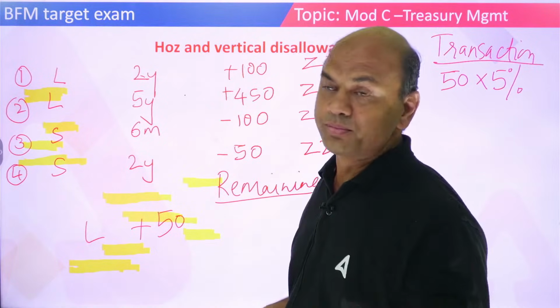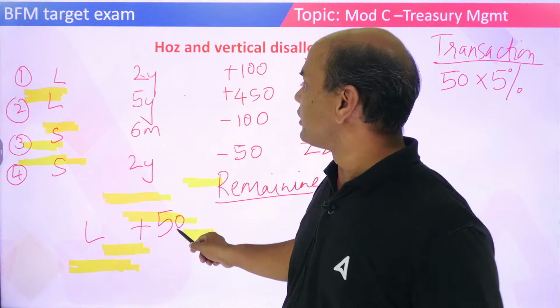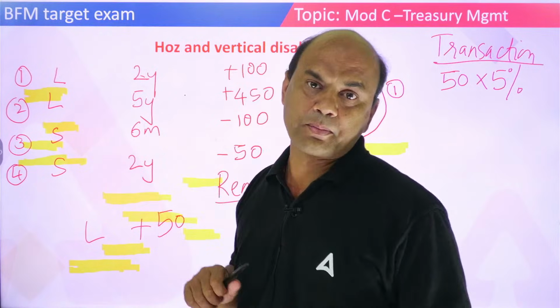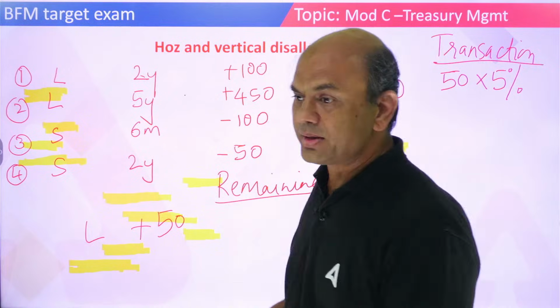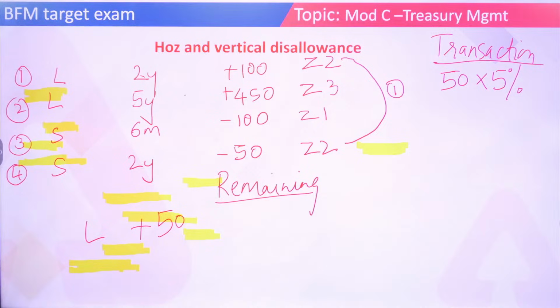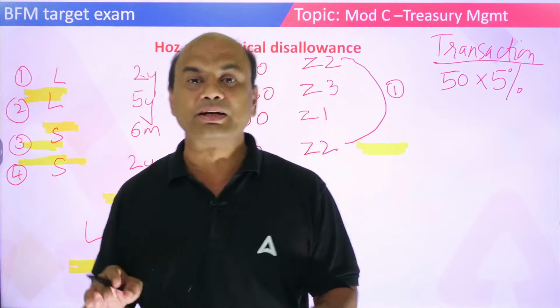You tell me now. Will I adjust this 50 rupees with this long or this short? Who can tell me? Should I adjust it with transaction number 2 or 3? Offsetting, correct. Should I adjust it with 2 or 3? I'll adjust with 3. Why? Because this is long. Long can be adjusted with short.